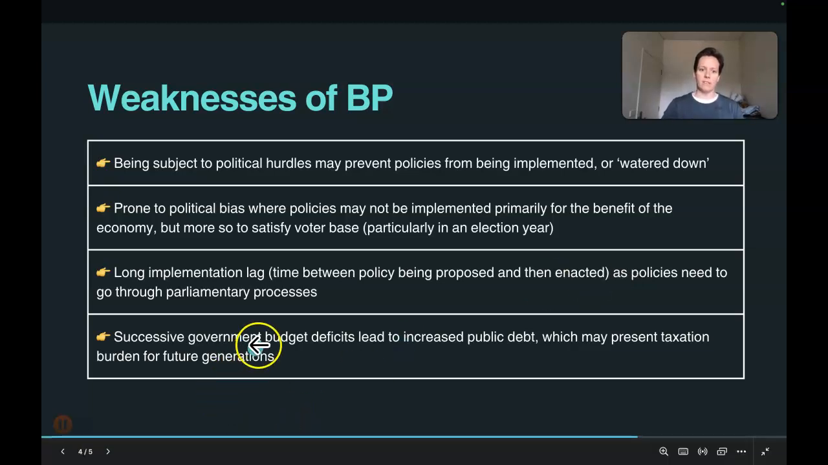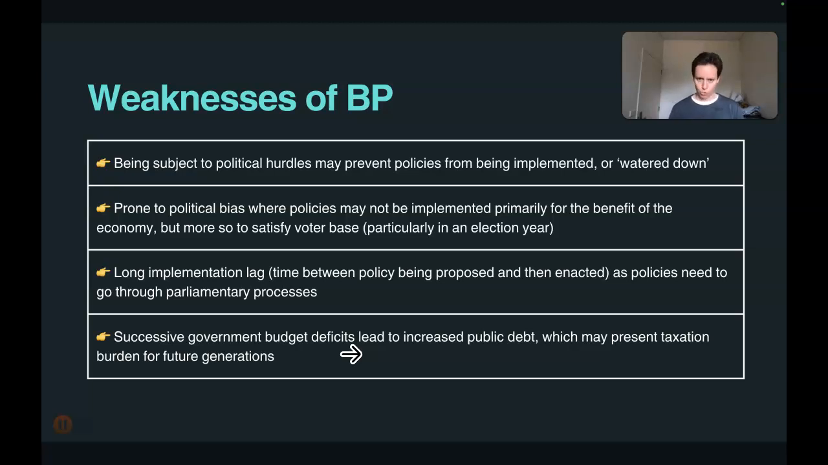And the final weakness is that successive government budgets lead to an increase in public debt. I've talked about this one already, which may present taxation burdens for future generations. So if the government continues to utilise budget deficits in order to stimulate the economy through the tough times, and the debt grows too big, ultimately this could present a situation where future generations have to pay for it, because the government is going to need to raise the money somewhere to repay the debt. And so, generally that happens through an increase in taxation.